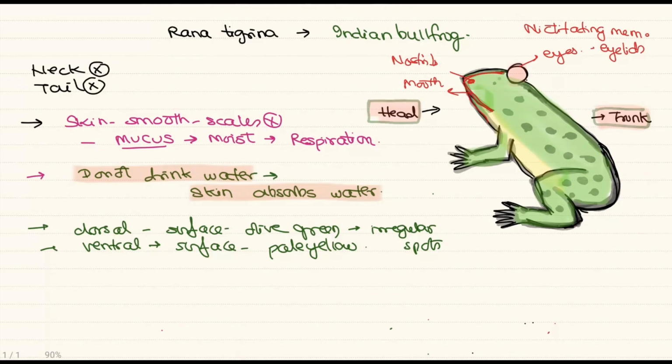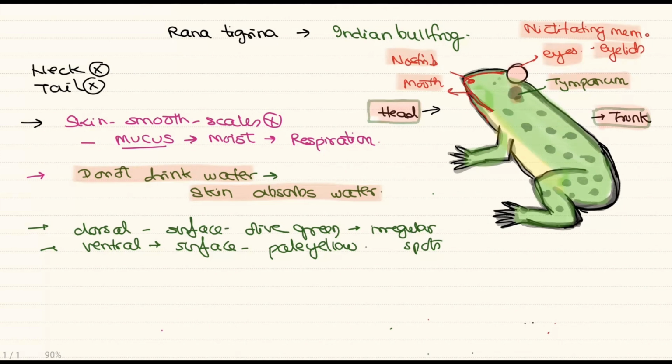And behind the eyes, you can find a structure called the tympanum. So the eardrum part is called the tympanum. So behind the eye, we find the eardrum region called the tympanum. This is used to receive the signal. So the head region consists of the parts like the mouth, the nostril, a pair of bulged eyes with eyelids and the nictitating membrane, and behind the eyes, the eardrum called the tympanum. So these are the parts of the head region.